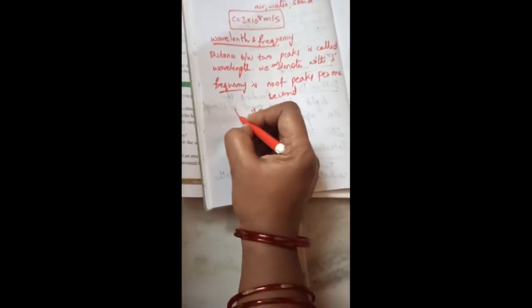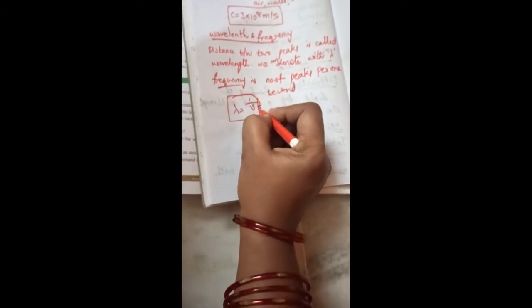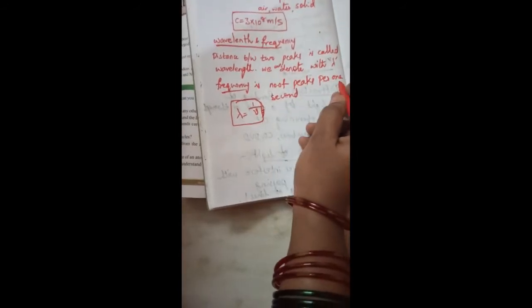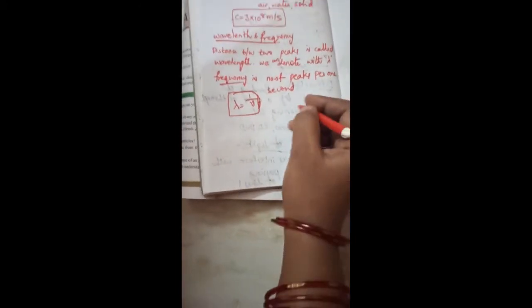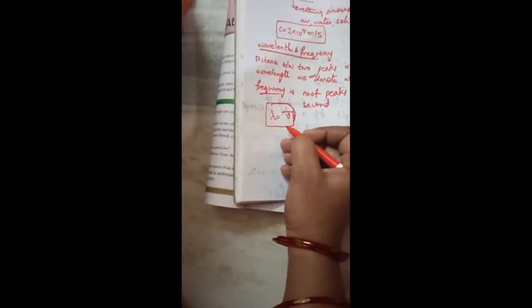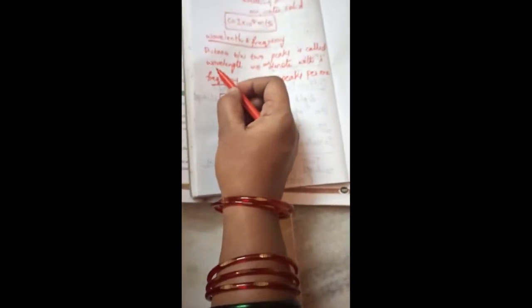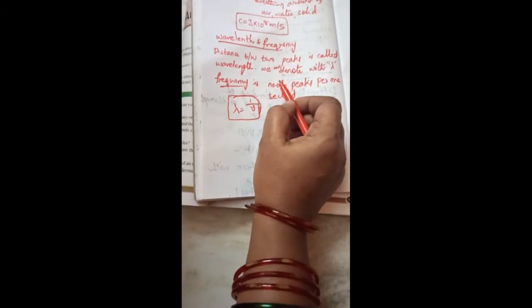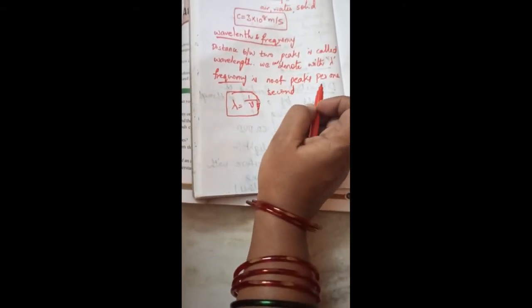Or else lambda is equal to 1 by mu. So the number of peaks per 1 second is mu, and lambda equals 1 by mu. Here wavelength is the distance between two peaks, and frequency is the number of peaks per second. I think you understood, children.